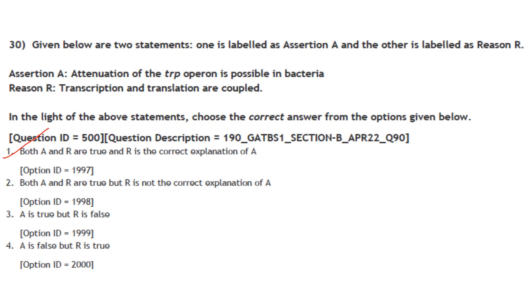Then next one. Given below are two statements. One is labeled as assertion A and the other is labeled as reason R. In the light of the above statement, choose the correct answer from the options given below. So assertion A. Attenuation of the tryptophan operon is possible in bacteria. That is correct. Transcription and translation are coupled. That is also correct. And attenuation of tryptophan operon is possible in bacteria because transcription and translation are coupled. So both A and R are true, and R is the correct explanation of A. Answer is option 1.